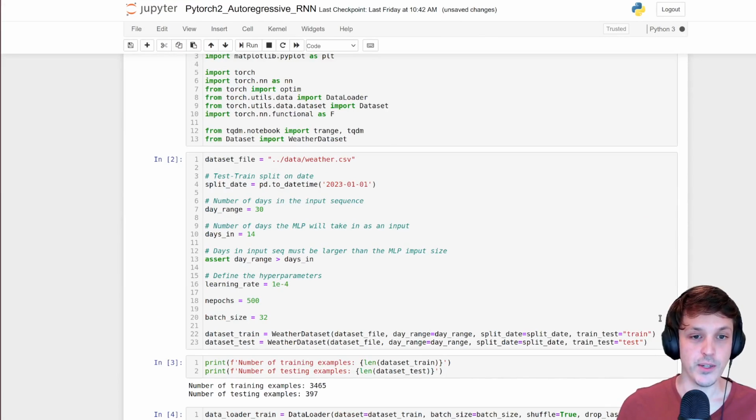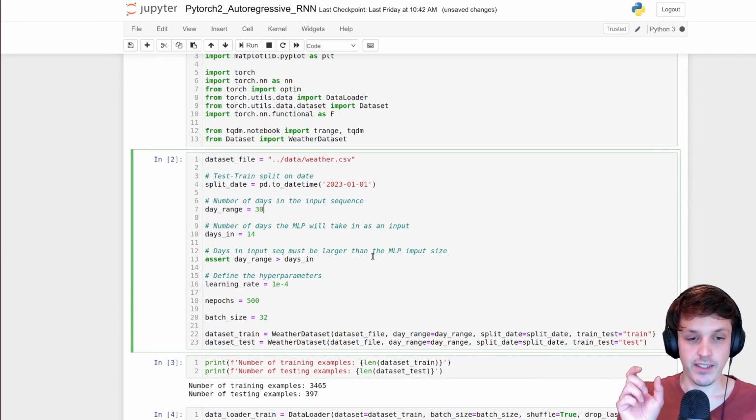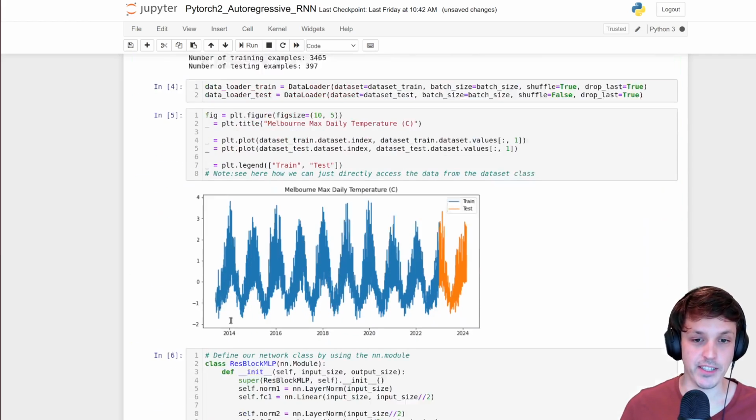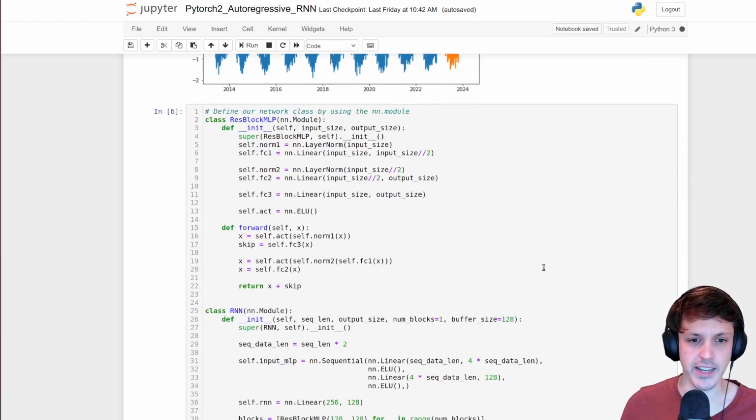Okay, so let's have a look at how we implement that. So we're using 30 days as well. So we're going to have 14 days as input as well, but we're now going to have that summary that our network produces to feed back to itself. So 14 days, and we're going to slide along one day at a time and make predictions. So again, we have our weather and temperature, or our rainfall and temperature data.